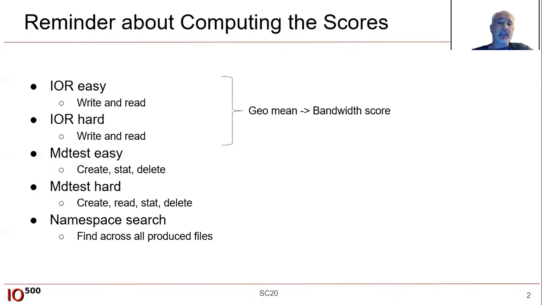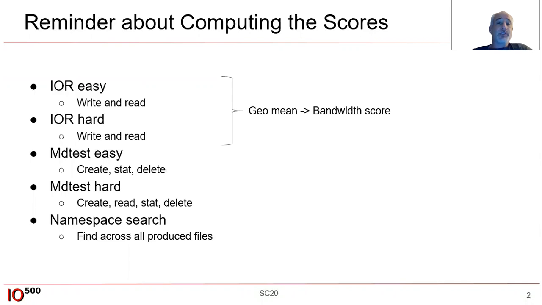We have similar metadata easy and metadata hard. In easy, we create, stat, and delete, and in hard, we create, read, stat, and delete. We have the read as well in hard, which we don't have in easy, because during the create in hard, we actually put a small amount of data into the files, whereas easy are empty files. Easy tends to be a directory per process, and hard is a single shared directory.